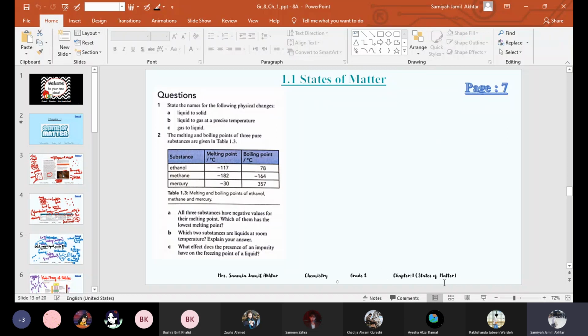Okay, let's start. We have to discuss the question answers. Let's do the question answers quickly and then we'll move to the new topic, which is heating and cooling curves. For these questions, I told you yesterday that no need to do them in copy. I will send you the answer key of it.